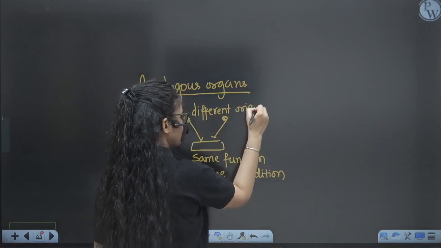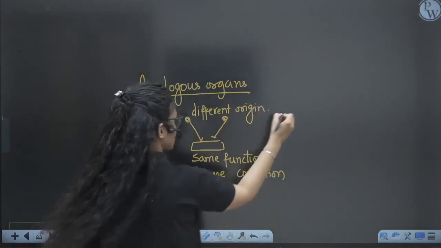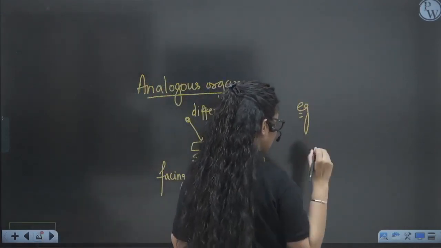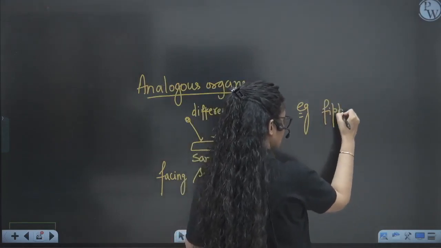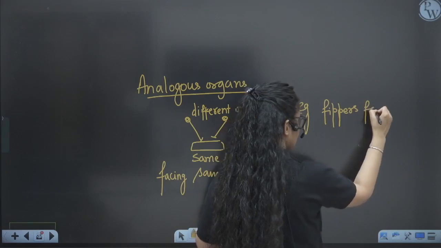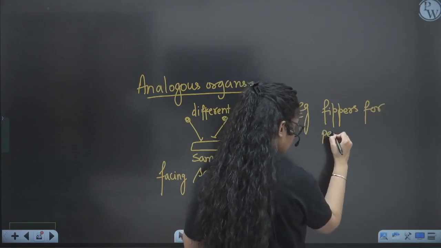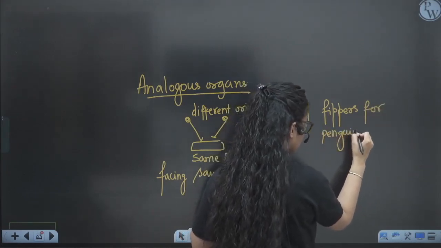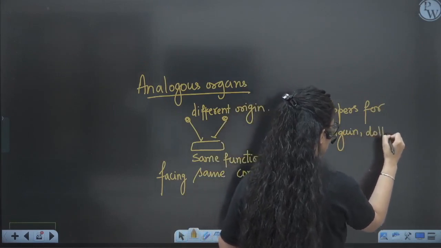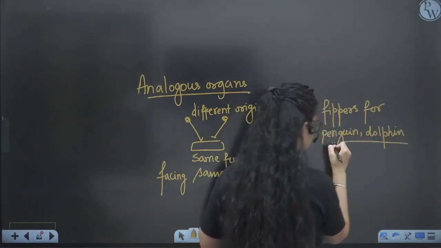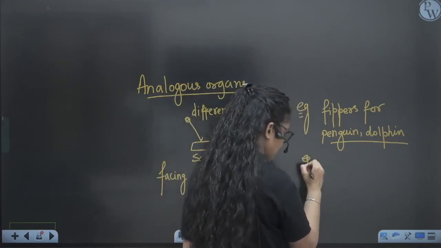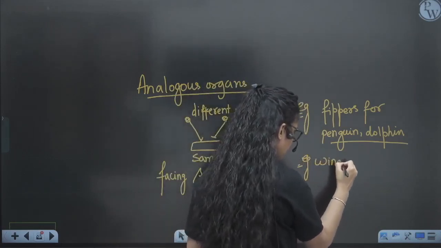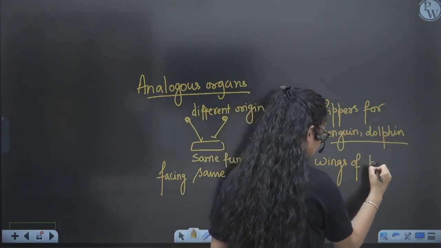So what is the best example of analogous organs? The best example is flippers for swimming. Flippers of penguin and dolphin have different structure but the same function, that is swimming. So they are analogous. Another example is wings of butterfly and insect.